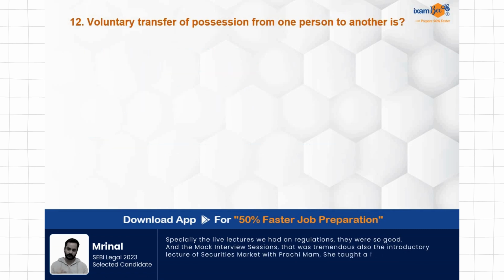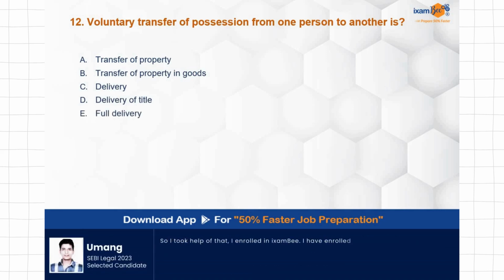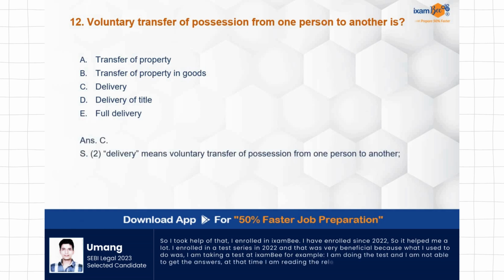Voluntary transfer of possession from one person to another is transfer of property in goods, delivery of title, full delivery. It's a simple question, but sometimes looking at the options you get confused. But it is very simple. It is the definition of delivery covered under section 2 clause 2.